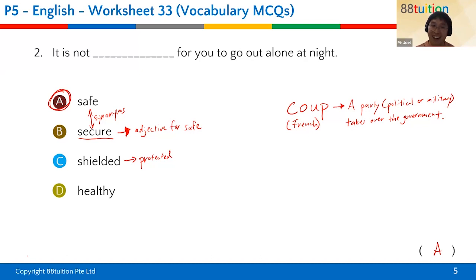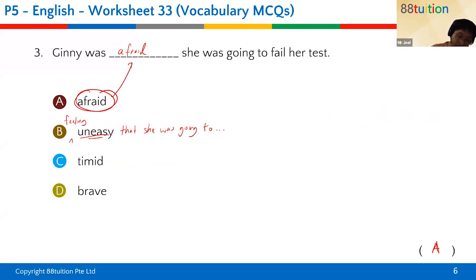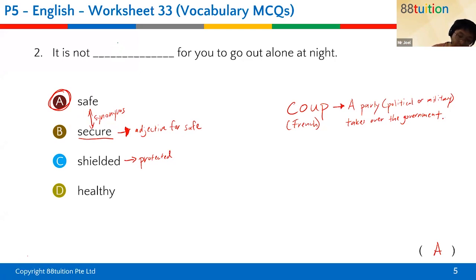Okay, so anyway, over here we say it is not safe. But what's the difference between safe and secure? They are actually the same thing, but secure is an adjective. It is not a noun. We're looking for a noun over here. It is not safe, as in the noun safe. So secure is an adjective for safe. You can say a secured location, which means in that location you're protected.